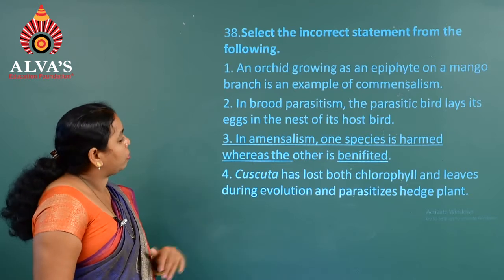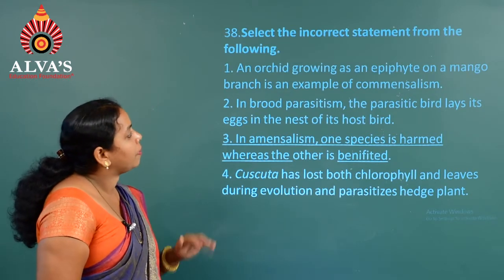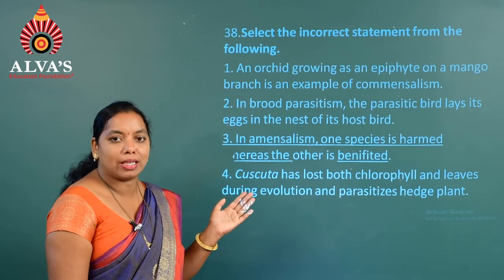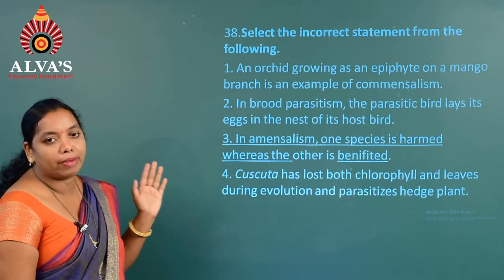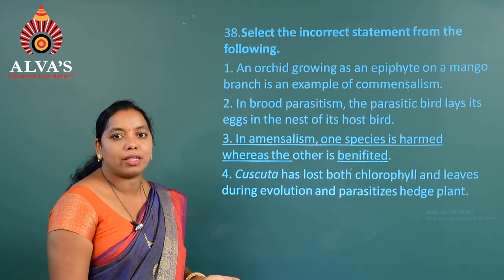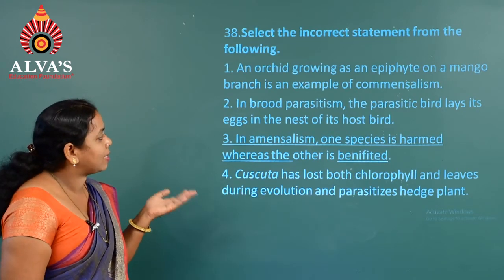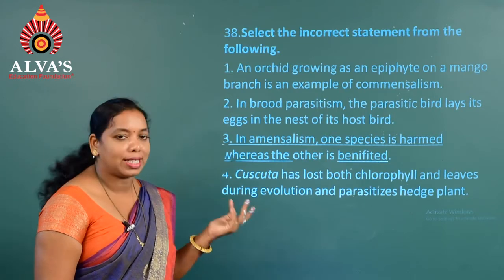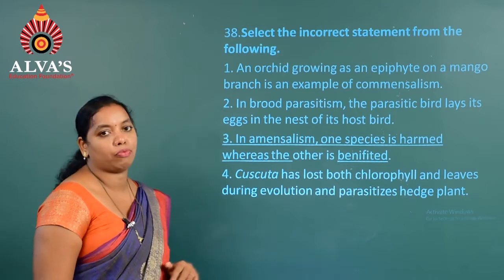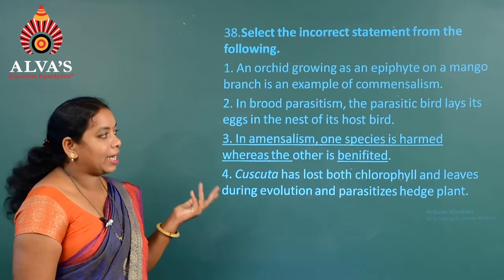Considering the four examples, the first one, an orchid growing as an epiphyte on a mango branch, is an example of commensalism, which is true. In commensalism, one individual is benefited and the other has a neutral response. The second one, in brood parasitism, the parasitic bird, the cuckoo, lays eggs in the nest of the host bird, the crow, which is again a type of parasitism.